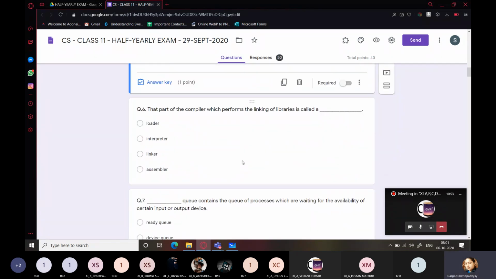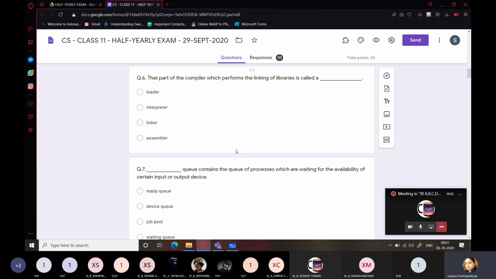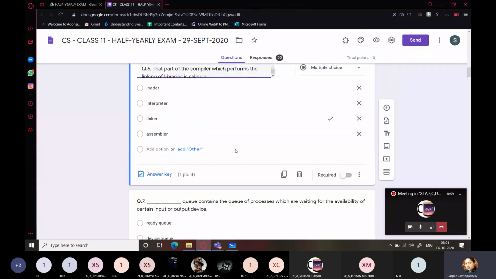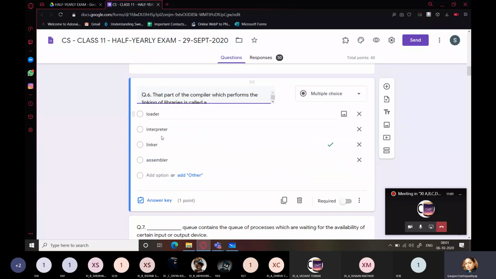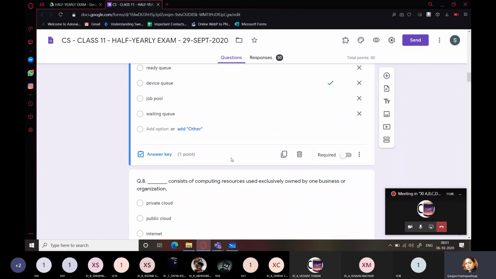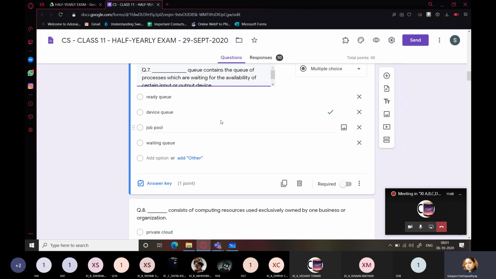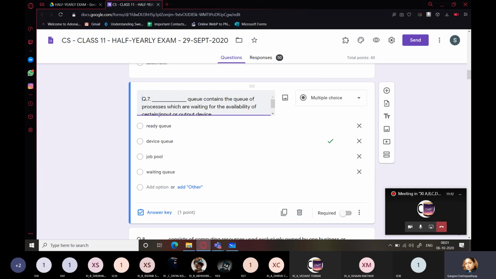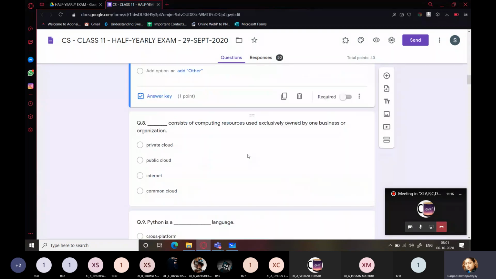Sixth question: linker. It's quite obvious, the word linking can be linked to linker. Question number 7: device queue. The queue contains the processes waiting for availability of certain input or output device.